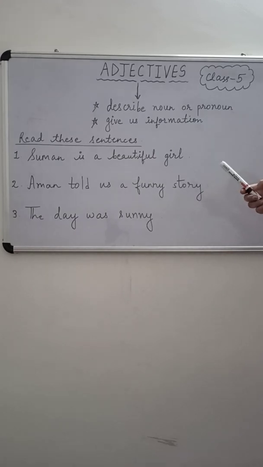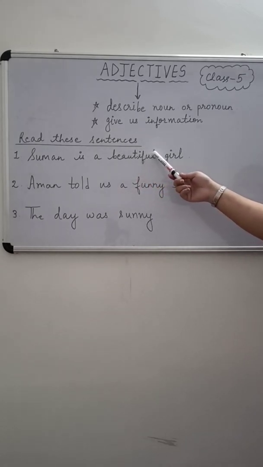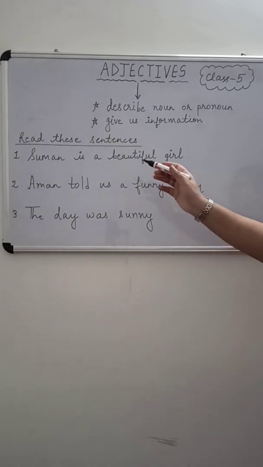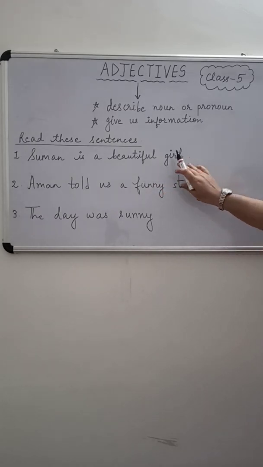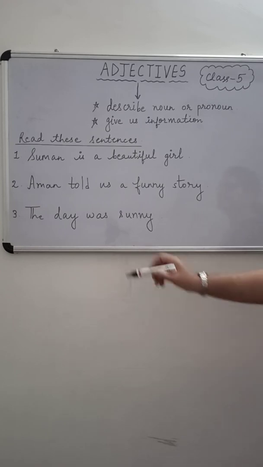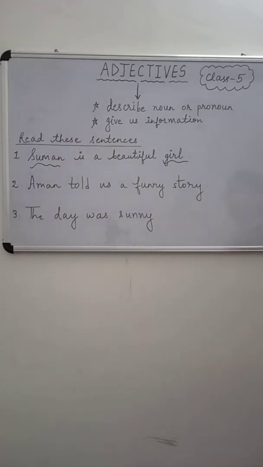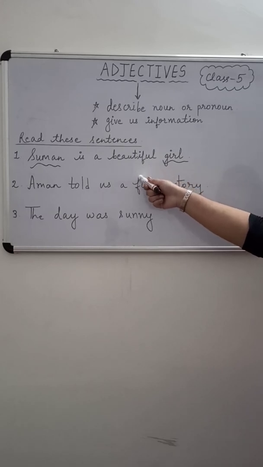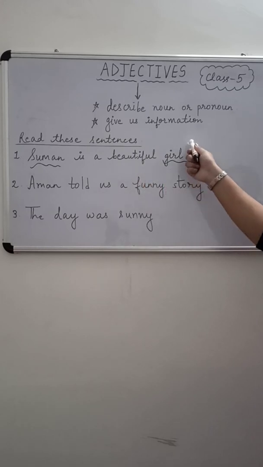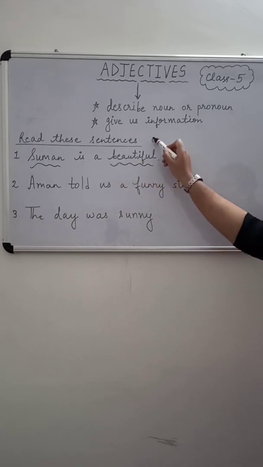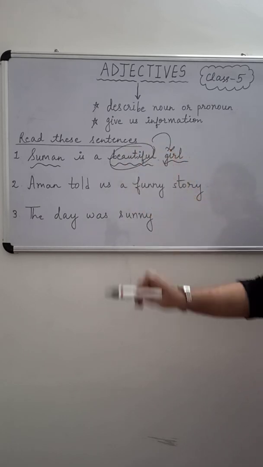Now let us read these sentences and find out the adjectives in the following sentences. See the first sentence: Suman is a beautiful girl. In this sentence, first let us spot the nouns. What are the nouns in this sentence? Suman is a noun and girl is a noun. The word beautiful is used to describe the noun girl. So this is a describing word that is describing the noun girl. So beautiful will be an adjective.